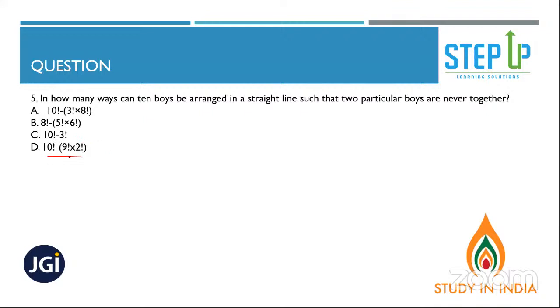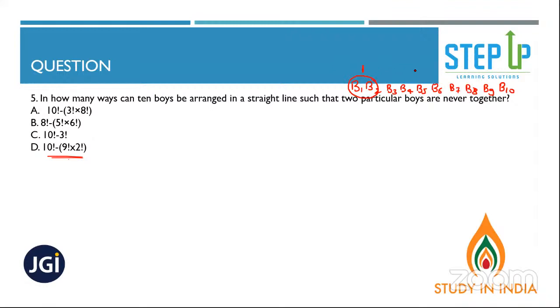People, the answer is 10 factorial minus 9 factorial into 2 factorial. Why? Because two particular boys, consider them as one unit. B1, B2, B3, B4. How many boys are there? 5, 6, 7, 8, 9, 10. So consider two boys as one unit.